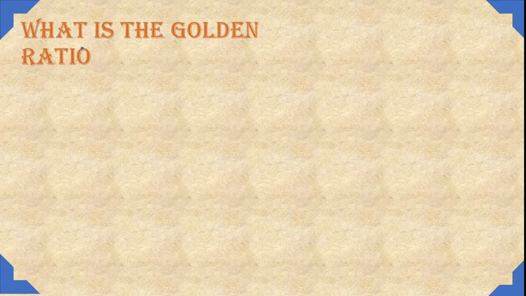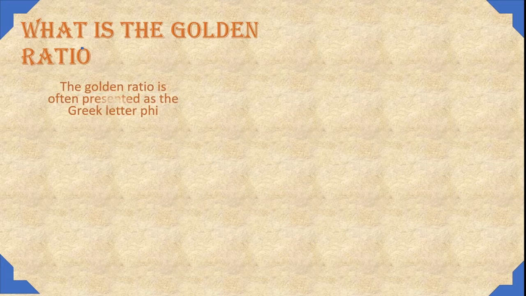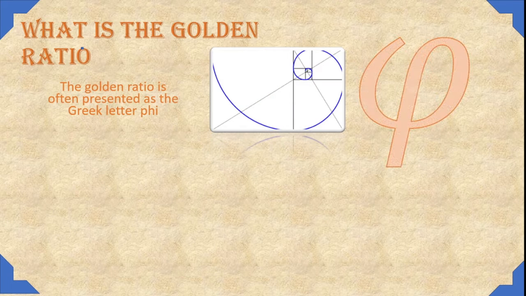What is the golden ratio? The golden ratio is often presented as the Greek letter phi and also as a spiral, which turns on the ratio. Phi at its value is defined using this method.